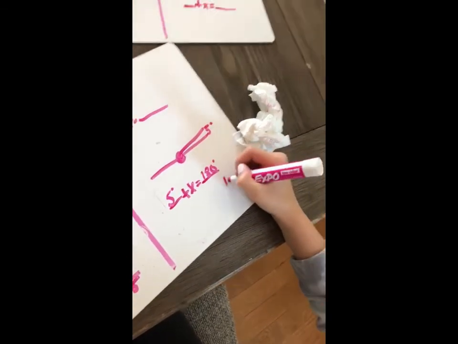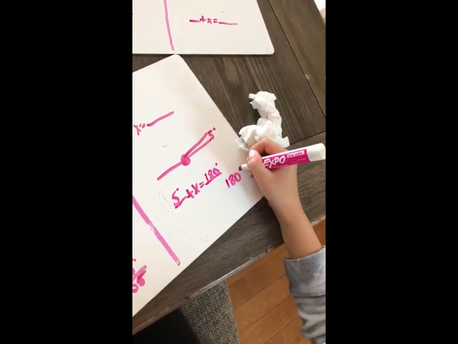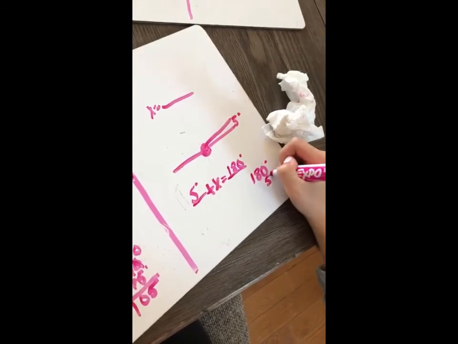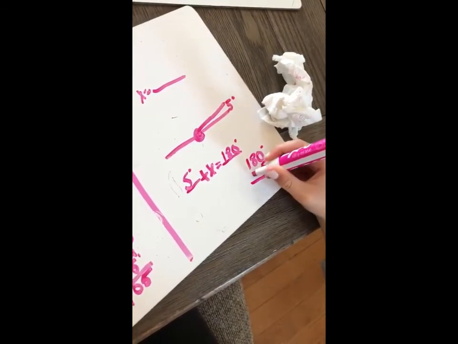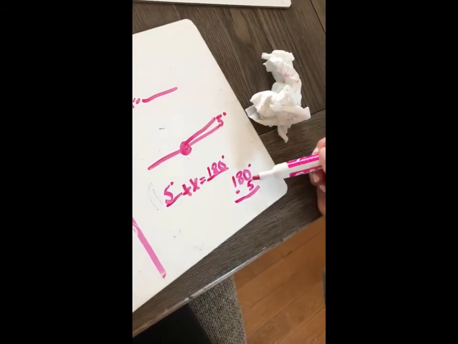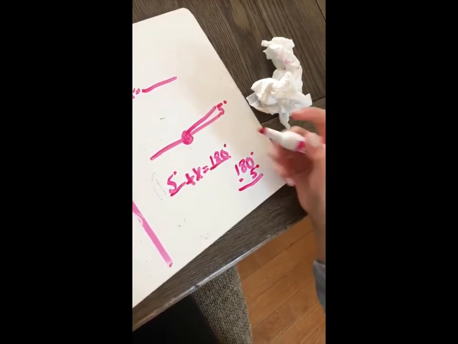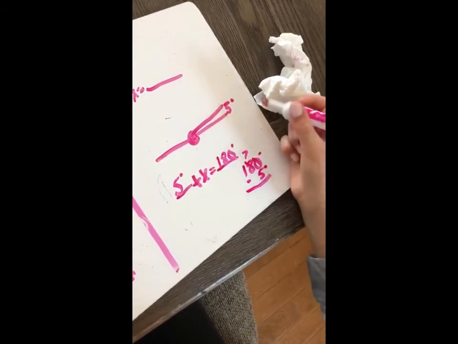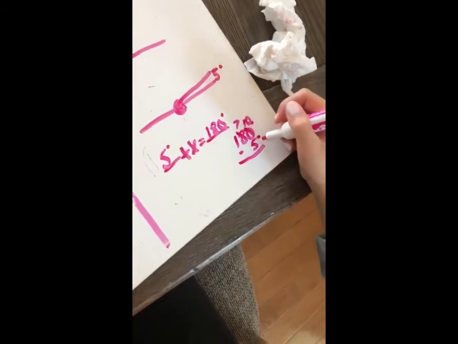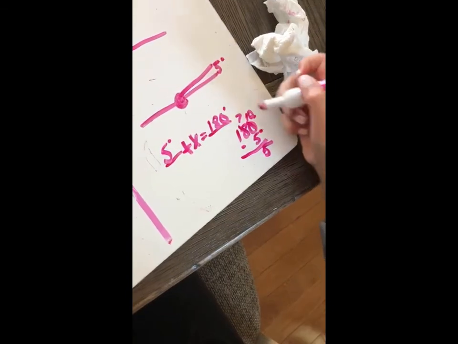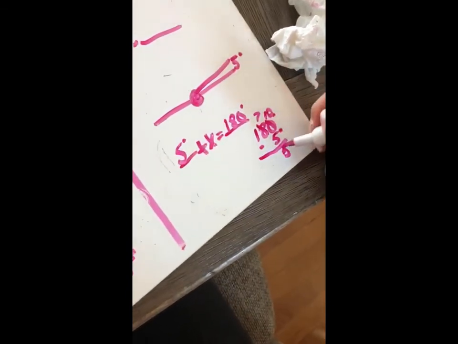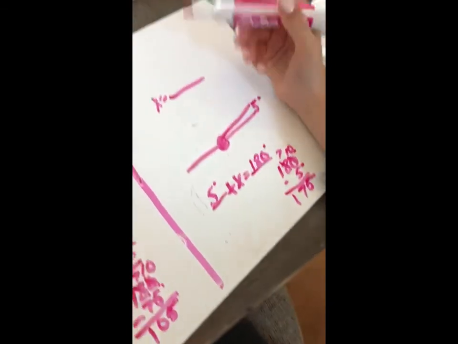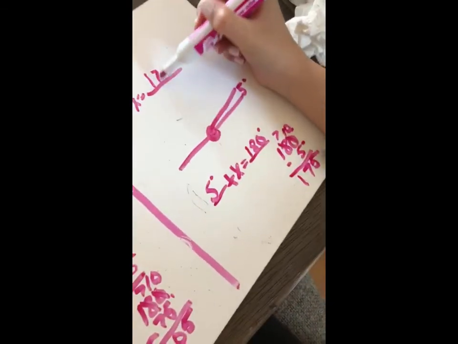So now we're going to do 180 degrees and take away 5 degrees equals, so you can't do 0 take away 5, so we're going to cross out the 8, make it a 7, cross out the 0, make it a 10, 10 take away 5 equals 5. Now 7 here is all alone, so we're going to bring it down. And 1 here is all alone, so we're going to bring down the 1. So our answer is 175 degrees.